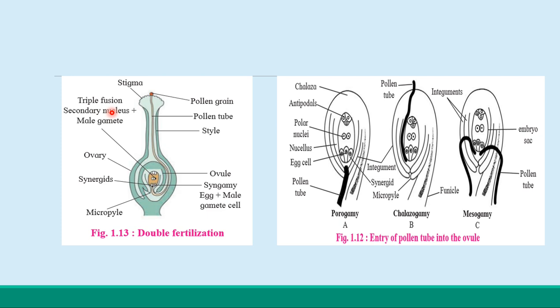मग कुठले कुठले दोन इव्हेंट इम्पॉर्टंट आहेत इन द डबल फर्टिलायझेशन? सिंगॅमी इज देअर, ज्यामध्ये हॅप्लॉइड मेल गॅमेट आणि हॅप्लॉइड फिमेल गॅमेट आहे. मग ते काय फॉर्म करणार आहे? They will produce the diploid zygote, and in the triple fusion what happened? The second haploid male gamete fuses with the diploid secondary nucleus to produce the primary endosperm nucleus, and that develops into the triploid endosperm.